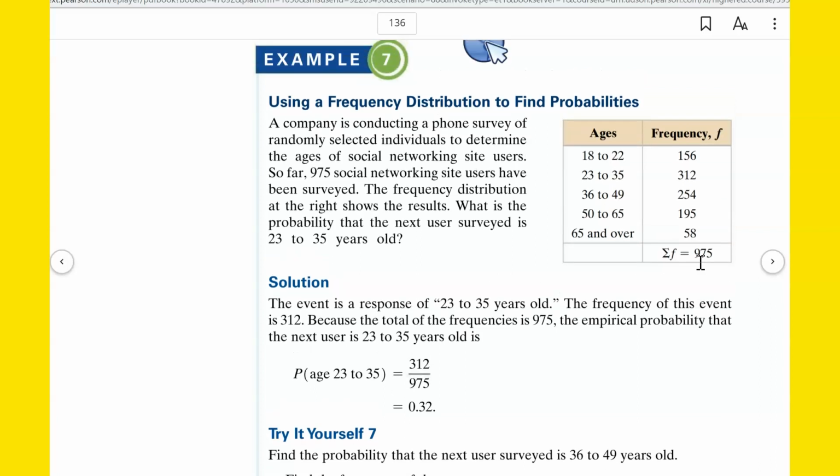Okay. Using a frequency distribution to find probabilities. A company is conducting a phone survey of randomly selected individuals to determine the ages of social networking site users. So far, 975 social networking site users have been surveyed. The frequency distribution at the right shows the results. What is the probability that the next user surveyed is 23 to 35 years old? All right, all we would have to do, again, is use what we've already observed. So far, 312 fit in that category out of a total of 975. So 312 out of 975, you divide it, you get 0.32 or 32%.